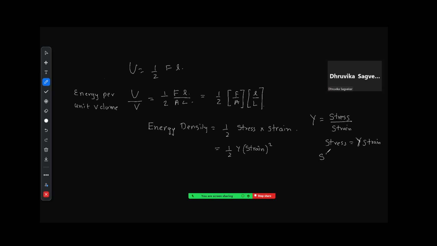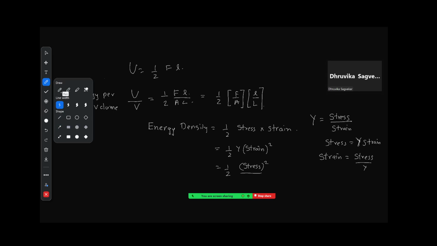Similarly, your strain can be written as stress upon Y, so this whole thing can also be written as half into stress square upon Y. Is this clear? Yes, sir.